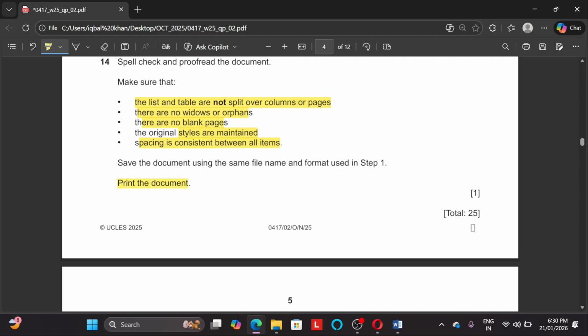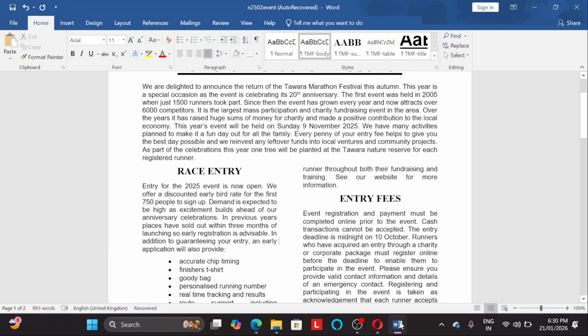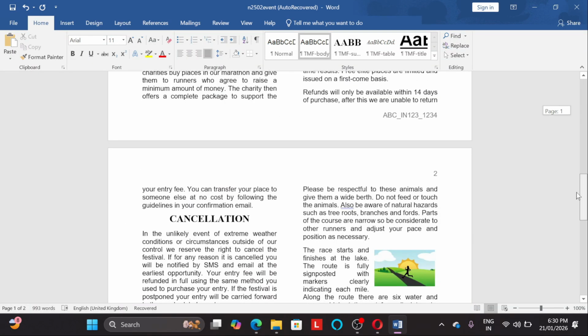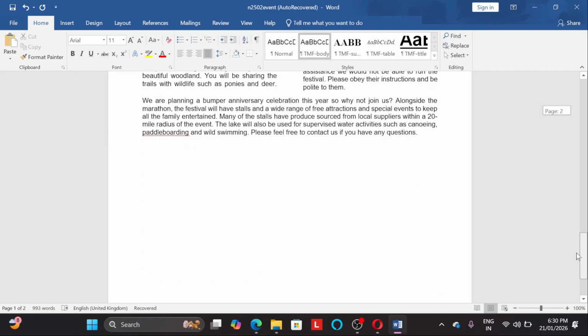All right, in step one. So here we go. So yes, we can see we just got a perfect document, without any empty page.